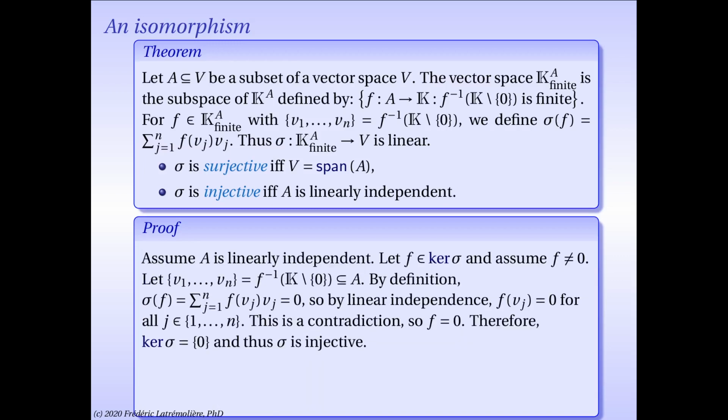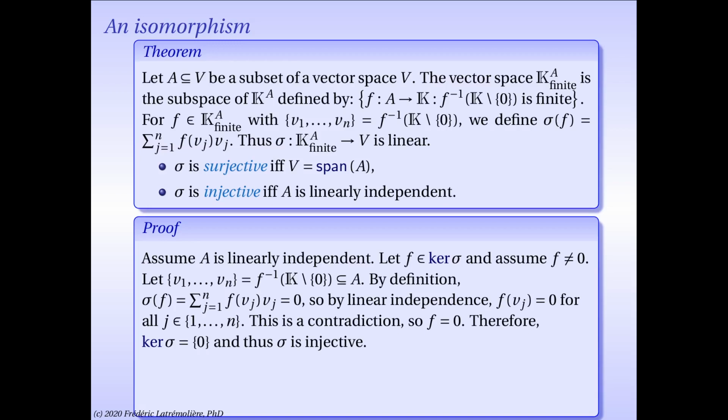Now let's look at injectivity. First, I'm going to assume that A is linearly independent. I'm going to take f, an element of the kernel of sigma. So f is a finitely supported function from A to the scalar field k, such that sigma of f is 0. Let's assume that f itself is not the zero function.